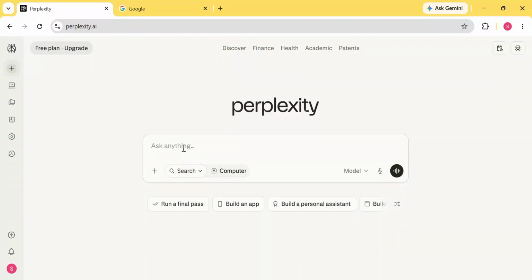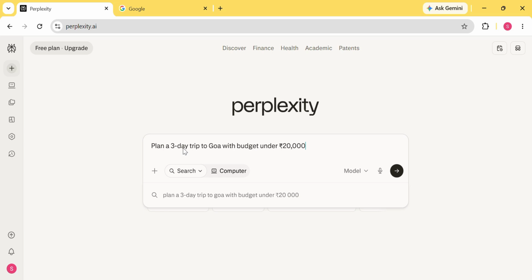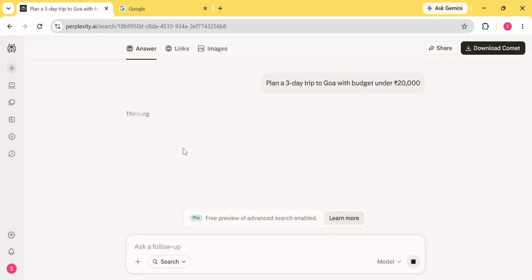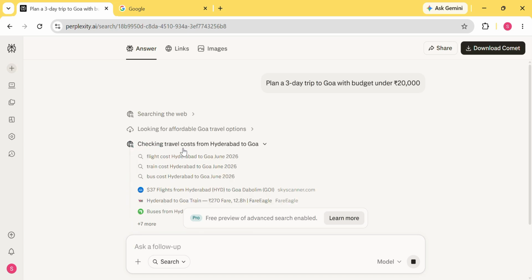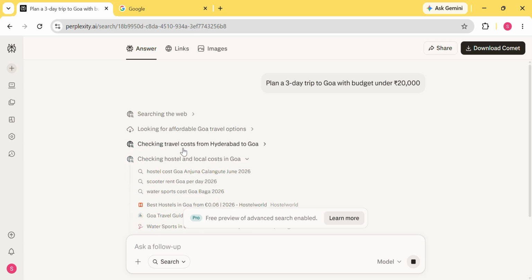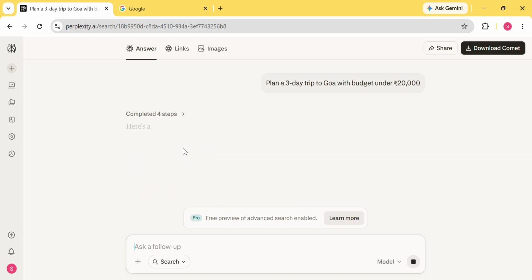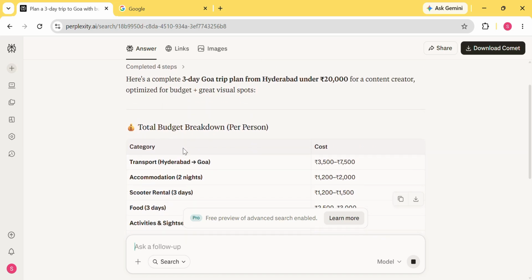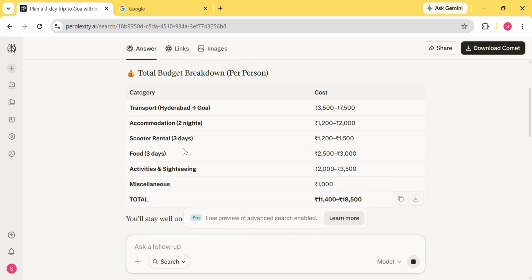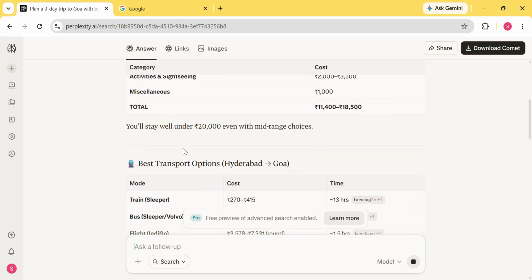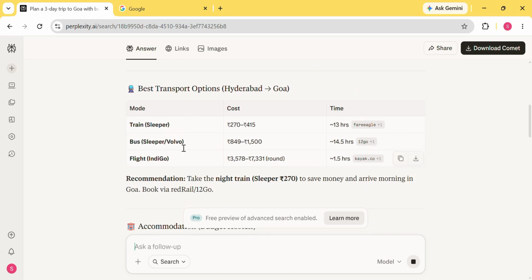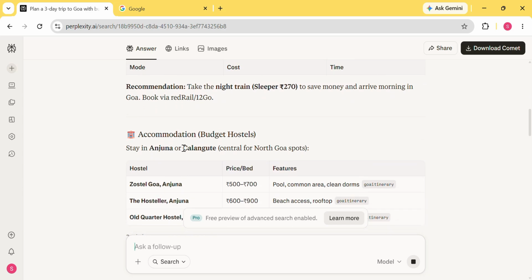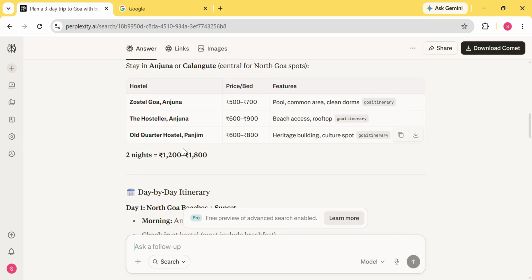The fifth thing Perplexity does better is travel planning. Here I'm asking Perplexity to plan a 3 day trip to Goa with a budget of 20,000 rupees. Within seconds, it creates a complete travel plan. It includes a budget breakdown, transportation suggestions, accommodation options, and even a day by day itinerary. Instead of searching for hotels, attractions, and travel blogs separately, everything is organized in one response.